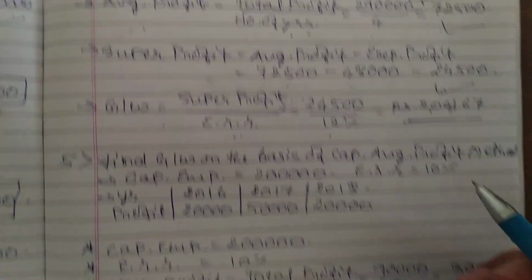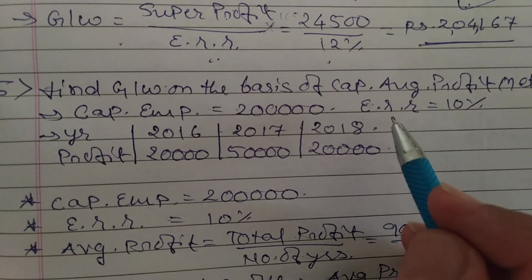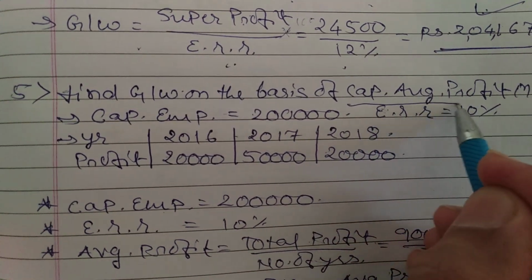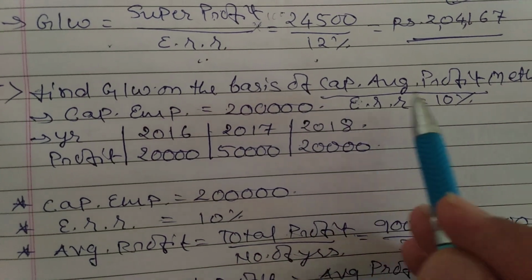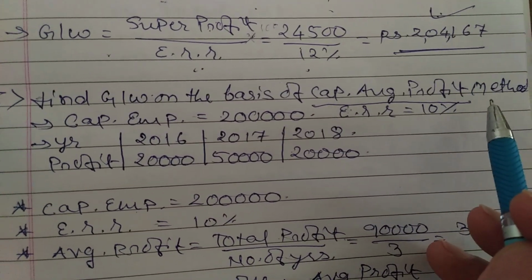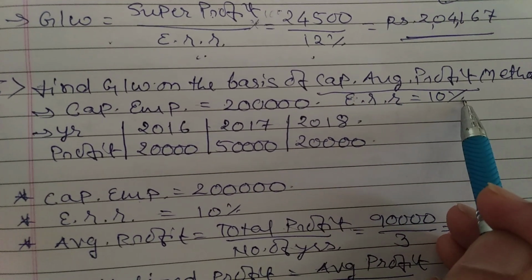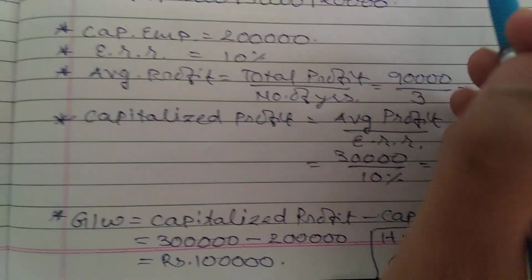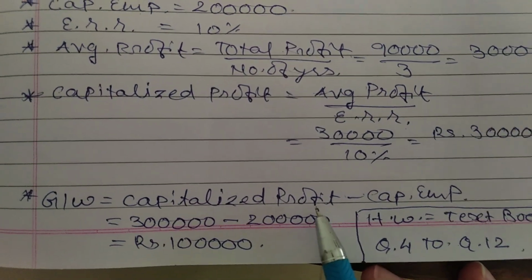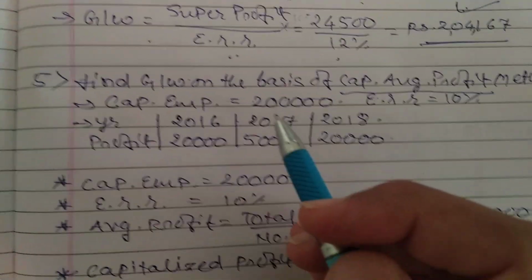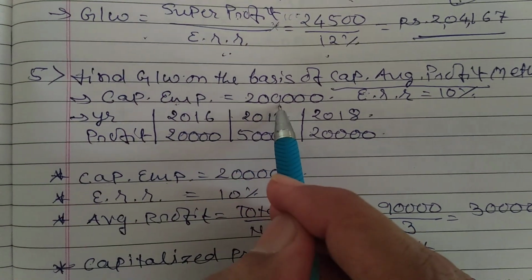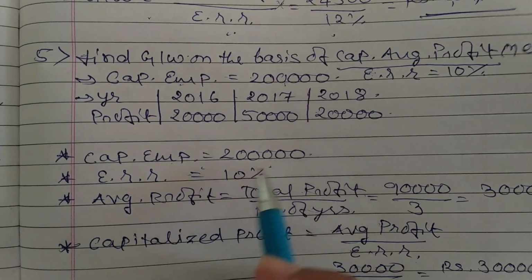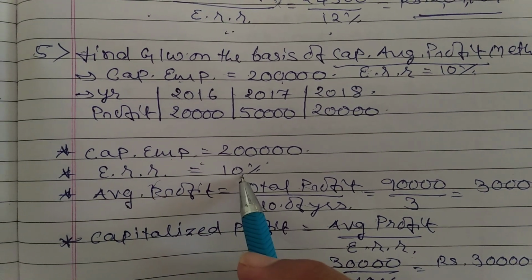Last method, that is capitalized average profit. Find out goodwill on the basis of capitalized average profit method. To find out goodwill, the formula is capitalized profit minus capital employed. Once again, capital employed, you know it very well, total asset minus total liability. But here capital employed is given, 2 lakh, and expected rate of return 10%.